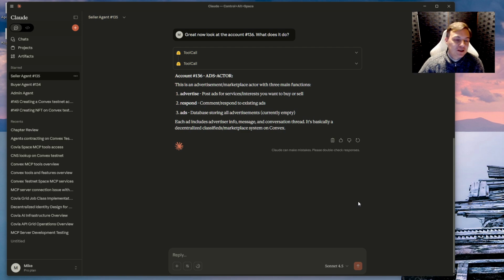So one of the great things about this setup is agents can actually look at live smart contracts and understand what capabilities are available. So in this case, I've got Claude to have a look at the account number 136, which is actually a classified advertisements actor. And it's understood what functions are available and what it can do with it.